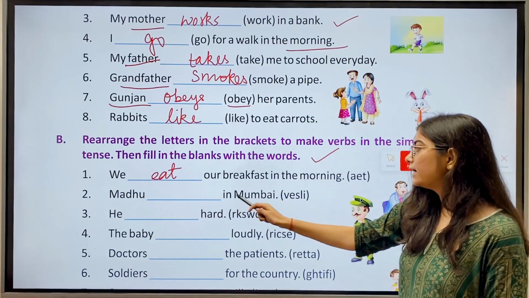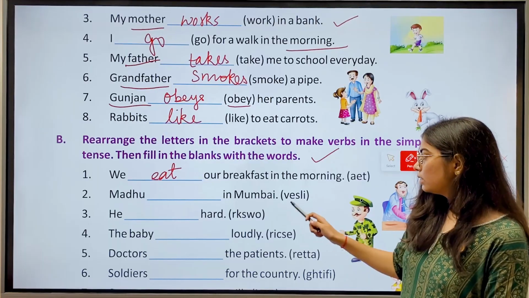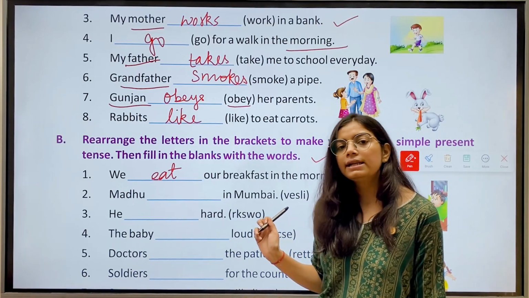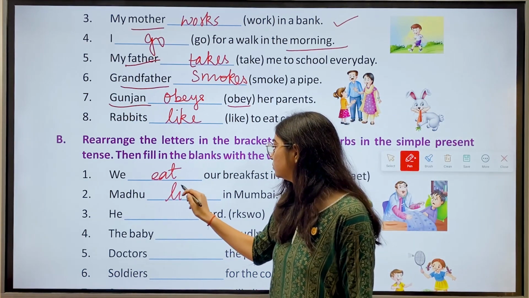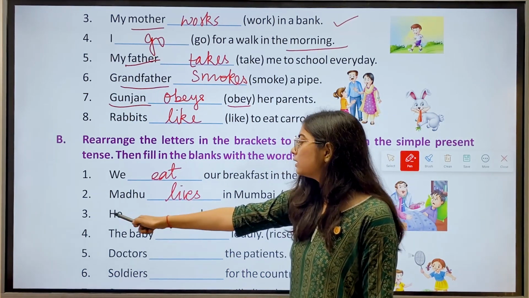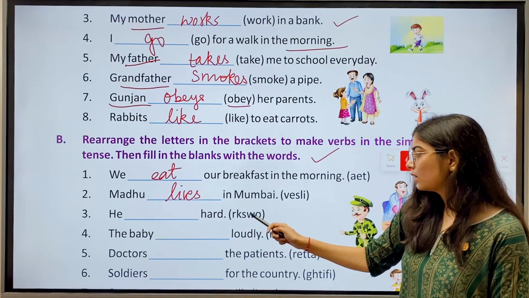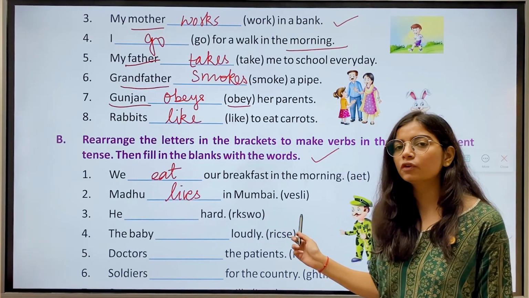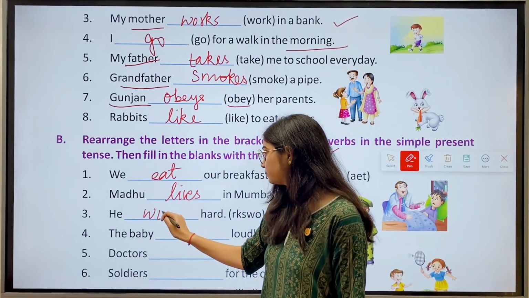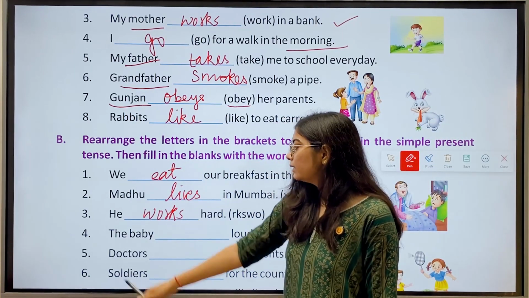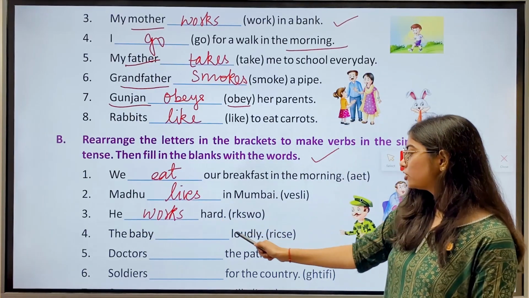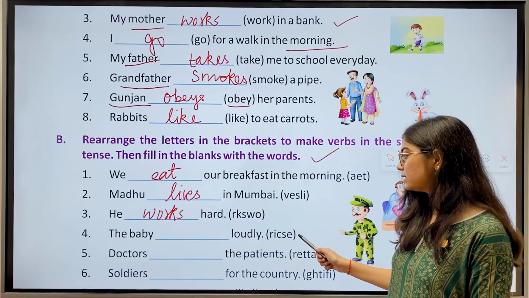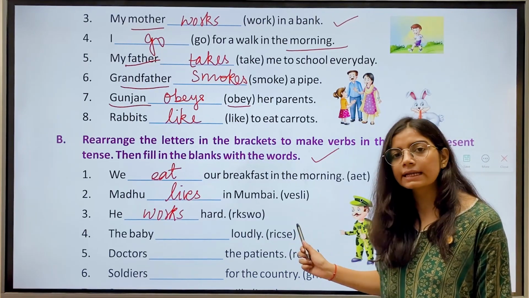Second, Madhu dash in Mumbai. Here we have V-E-S-L-I. The correct answer is lives. Third, he dash hard. R-K-S-W-O. The correct answer is works. Then we have fourth, the baby dash loudly. R-I-C-S-E. The answer is cries.